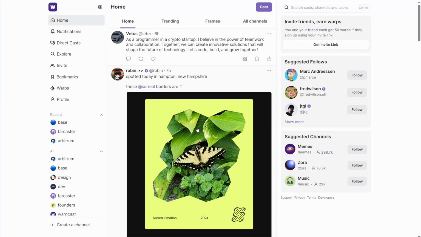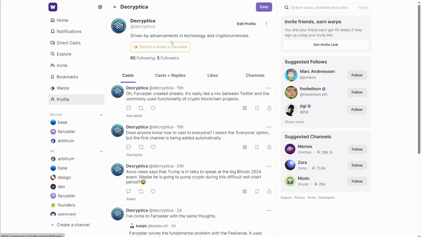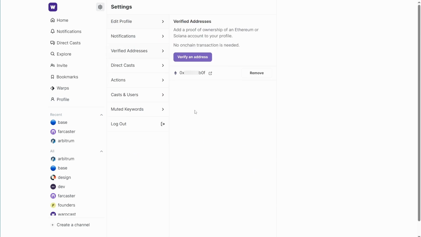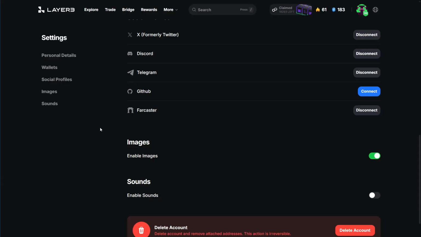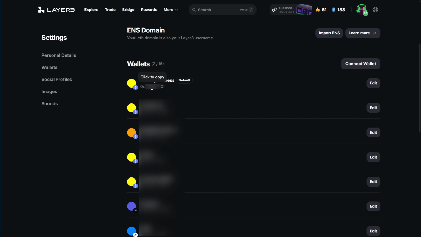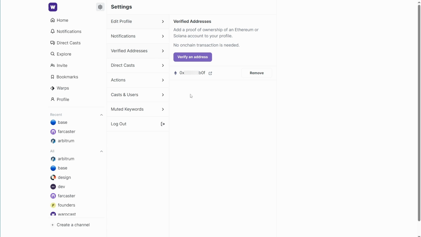First, go to Warpcast, then navigate to Profile, Edit Profile, Verified Addresses. I didn't have any address listed here, so I just needed to add my primary address from Layer 3. Open Layer 3. Here is my primary address. Return to Warpcast and add your primary address here. Verify it. This process is free.